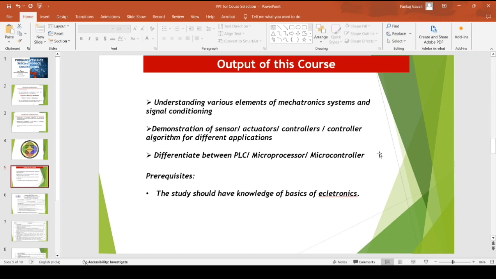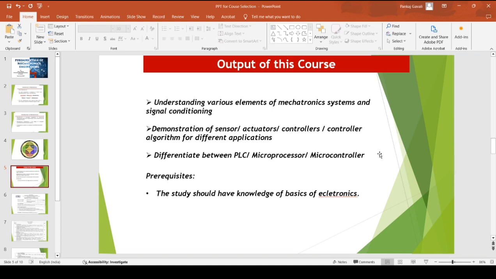As we pass through the course content, you will come to know the various basic elements of a mechatronic system. In the broader sense, the basic elements can be classified into sensors, actuators, controllers, and the mechanical systems.